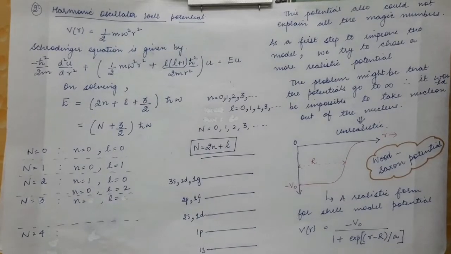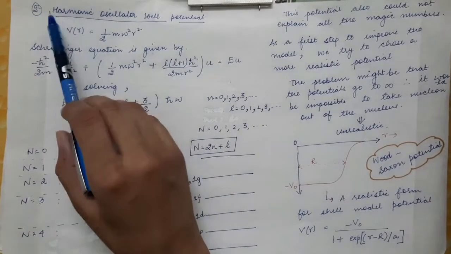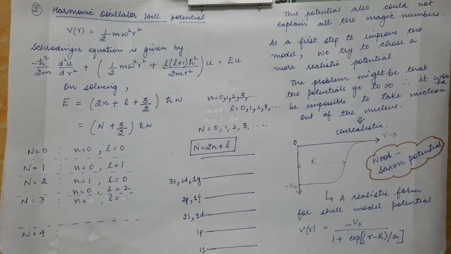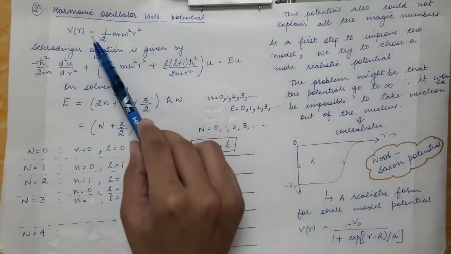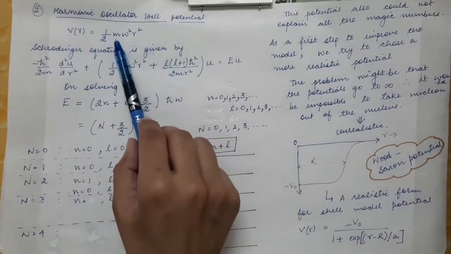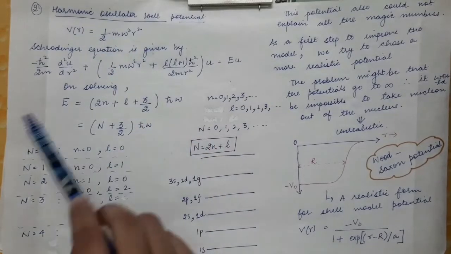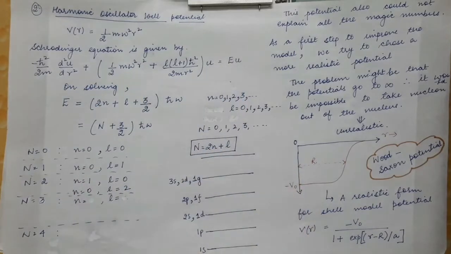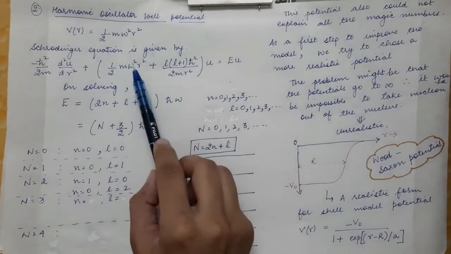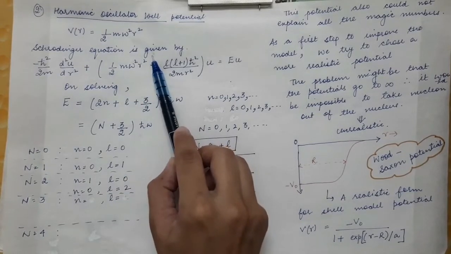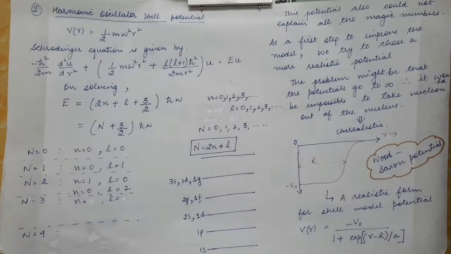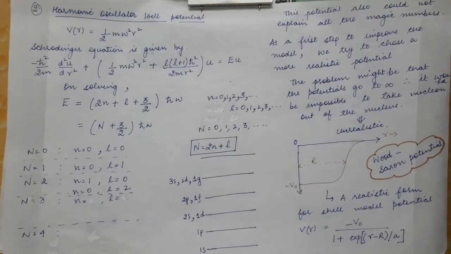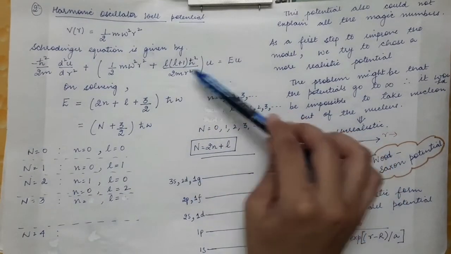It was assumed that every nucleon inside the nucleus experiences this potential, and this potential is given by the form half m omega square r square. So now again the procedure will be the same. We will substitute this potential in the Schrodinger wave equation. In the Schrodinger wave equation here we had V of r. You can take this equation from the last page that we have seen. Now we are considering the harmonic oscillator potential, so instead of V of r we will just insert this expression of potential.